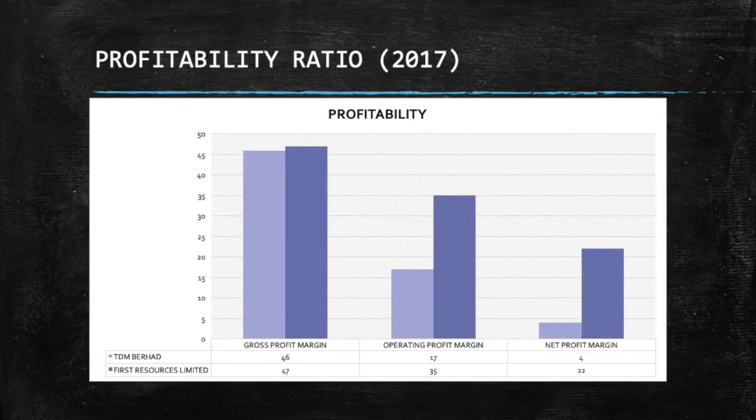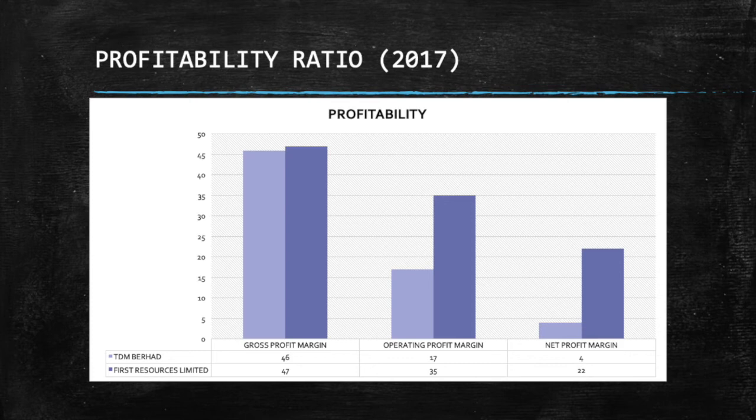The next graph is the profitability ratio in 2017. The bar chart shows three types of profitability ratio, which are gross profit margin, operating profit margin, and net profit margin for two companies. In 2017, the gross profit margin for TADM Berhad is 46%, while for First Resources Limited is 47%.